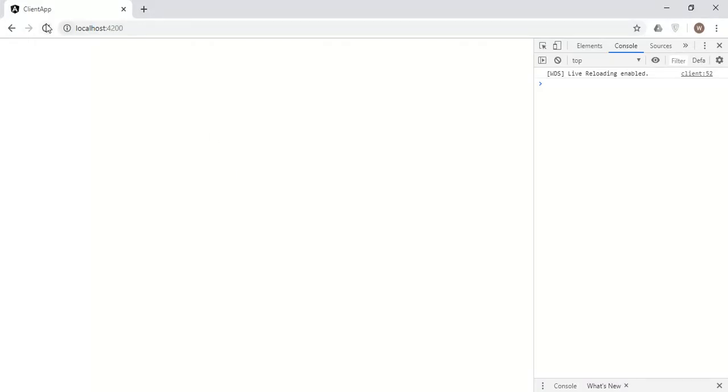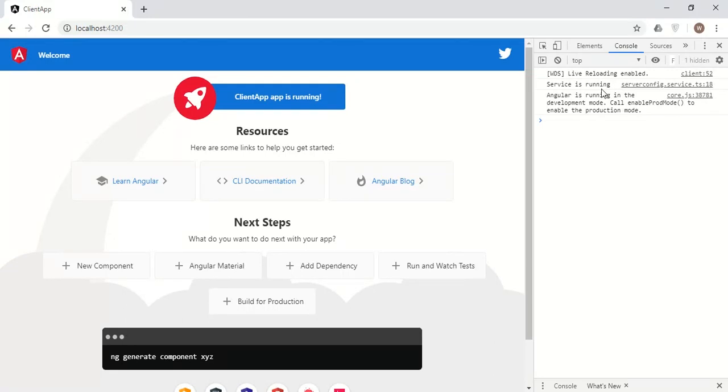Now inside the browser, let me refresh this page, and here we can see after 5 seconds our service is running and our application is fully loaded. Now our app will wait until the promise is resolved. This can be useful when you have to fetch the data of a user before the app starts.